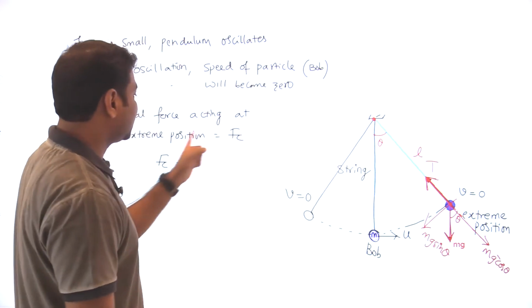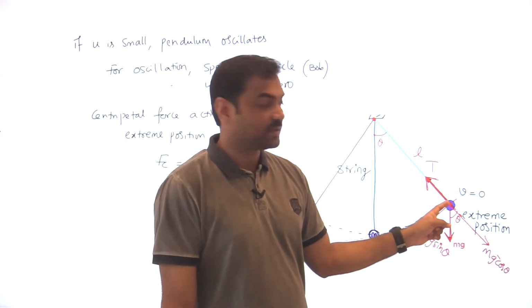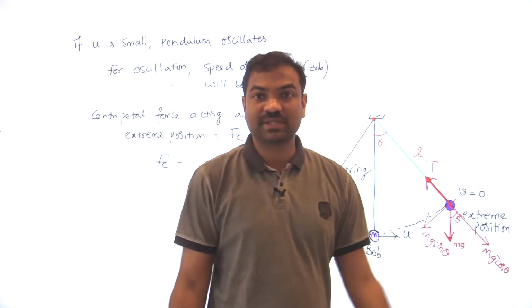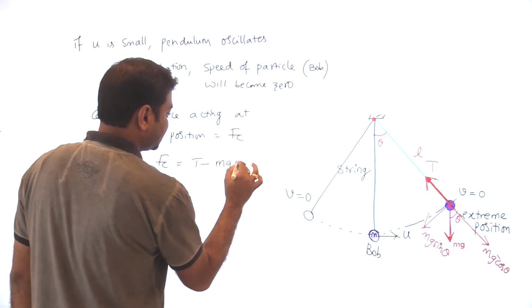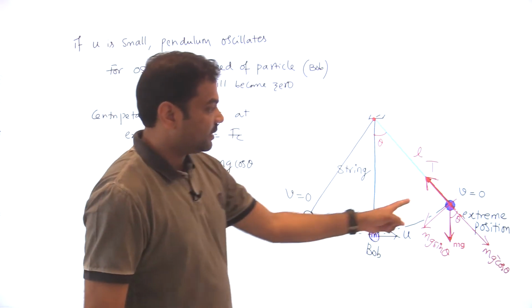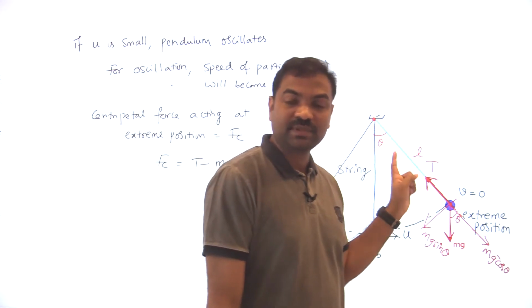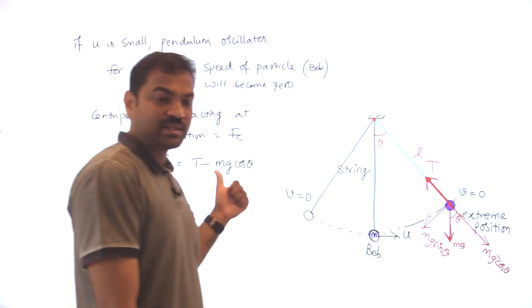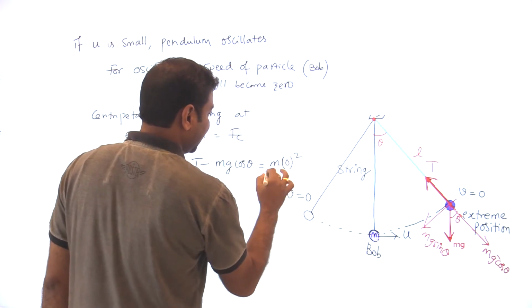At the extreme position, what is the centripetal force? Centripetal force means the net force acting towards the center. Tension is acting towards the center, but mg cos theta is acting away from the center. So I can write T minus mg cos theta. Then the net force towards the center: T minus mg cos theta should be equal to m times 0 squared by L.